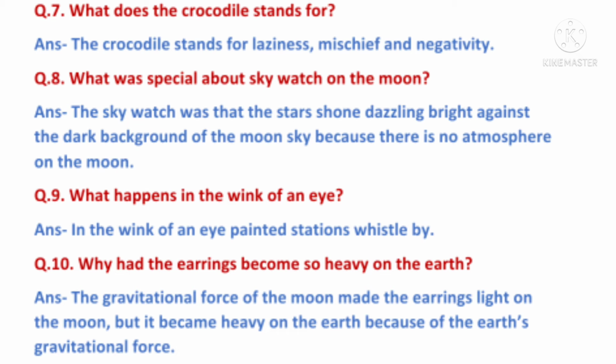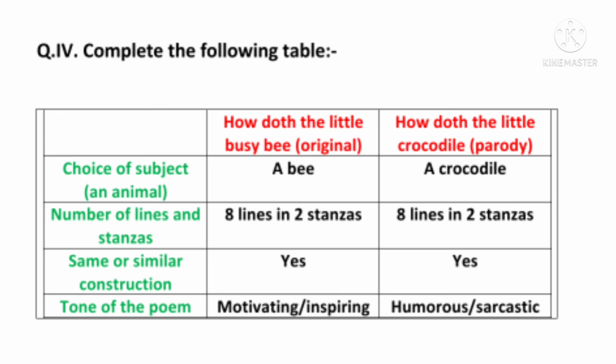Question number 10. Why had the earrings become so heavy on the earth? Answer. The gravitational force of the moon made the earrings light on the moon, but they became heavy on the earth because of the earth's gravitational force. So children, we have finished with our answers to the following. Now let us move towards the next question.